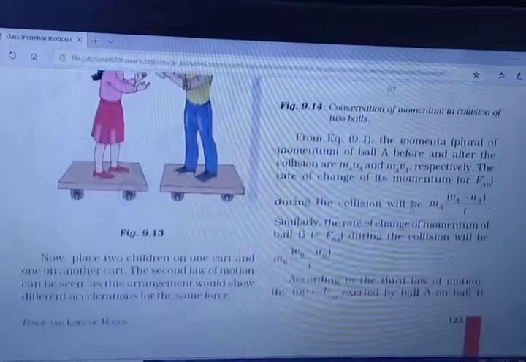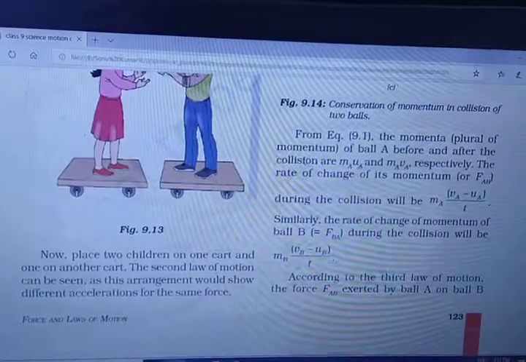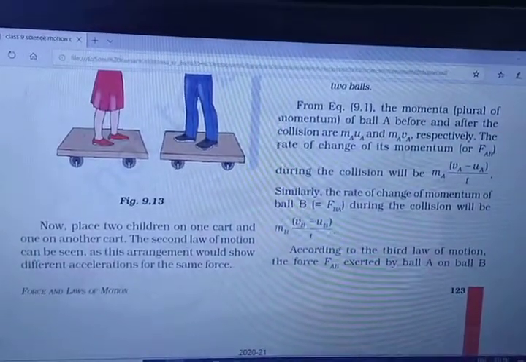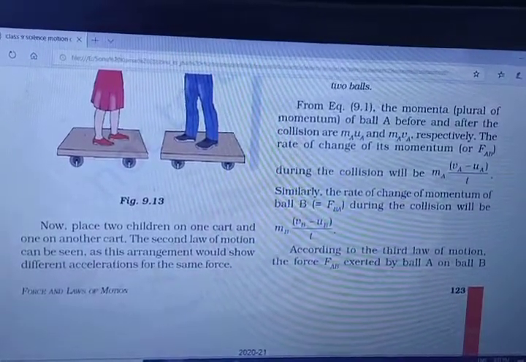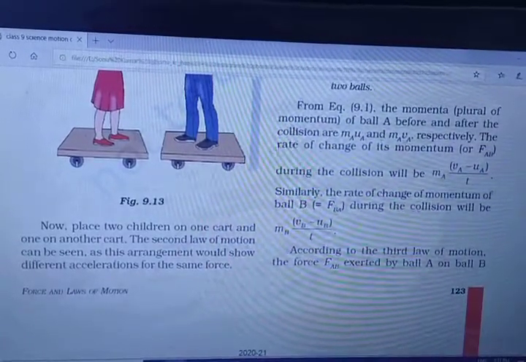You can see here the momenta, plural of momentum, of the balls before and after the collision: MA UA and MB VB, meaning initial velocity, initial mass, and final mass and velocity after collision.